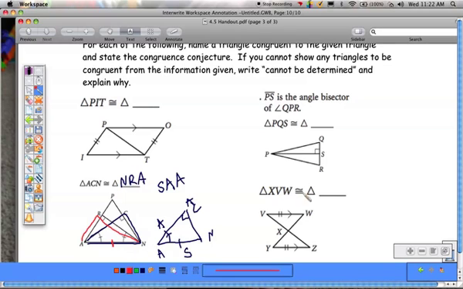And the last one, again, we have parallel lines and a transversal. So we know the alternate angles are congruent. We have vertical angles, so those are congruent. And we know these sides are the same. So again, this is angle, angle, side.